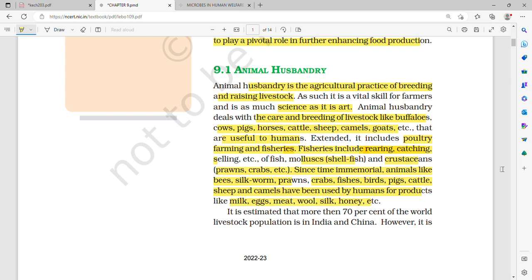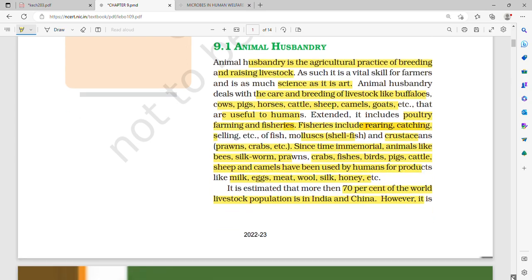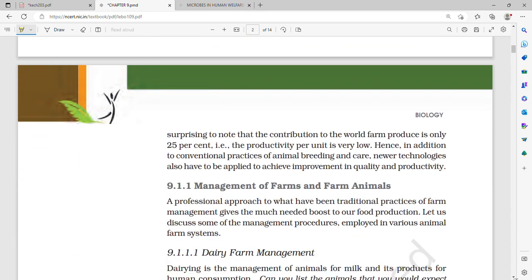It is estimated that 70% of the world's livestock population is in India and China. However, only 25% of the world farm produce is contributed by them. So the productivity per unit is very low. This is an important line.